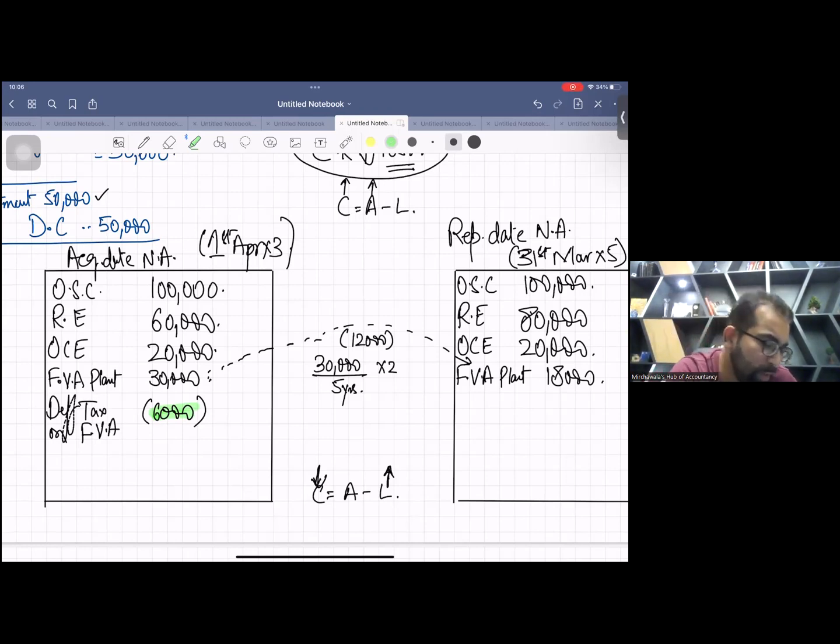So how to calculate this deferred tax liability at the end of year 2? Just multiply the tax rate of 20% on this 18,000. So deferred tax on FVA will be 18,000 times 20%, which is 3,600. Okay.